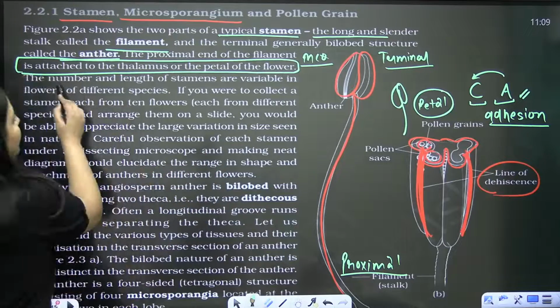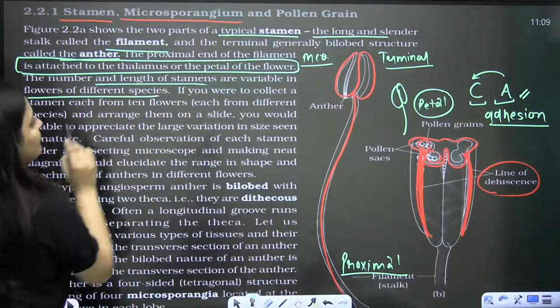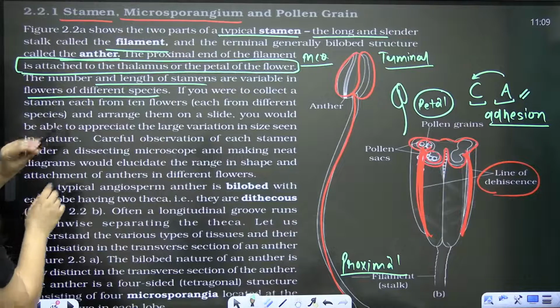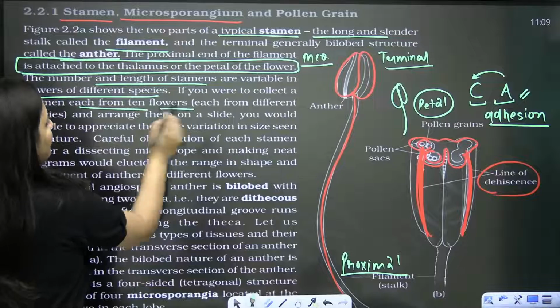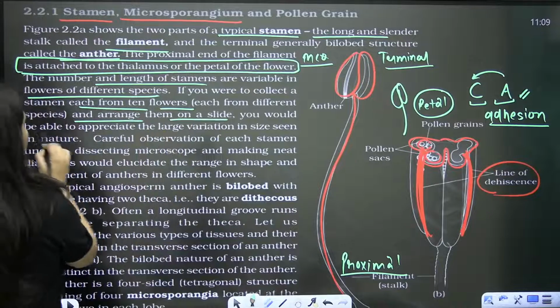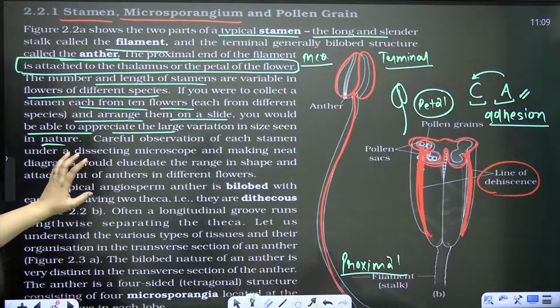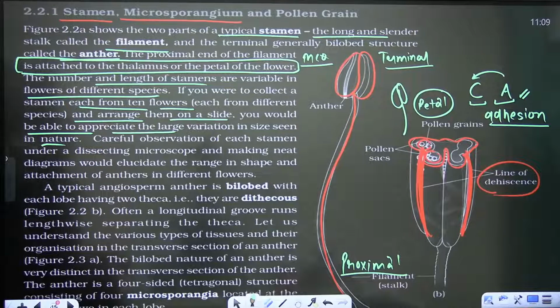Fine. So the number and length of the stamens are variable in flowers. I told you already. Clear? If you were to collect a stamen each from 10 flowers and arrange them on a slide, you would be able to appreciate the variations. This is just an experiment that you guys can do if you want to.